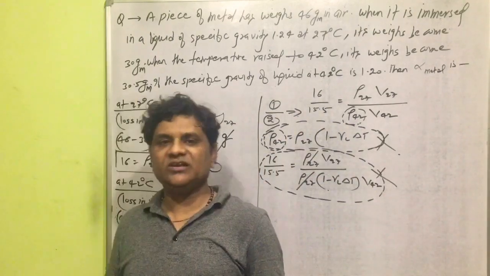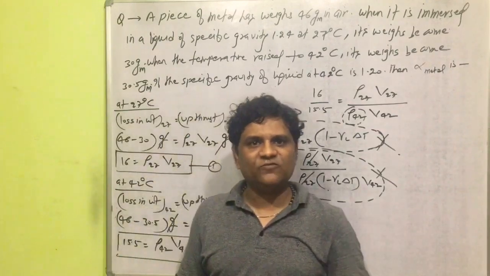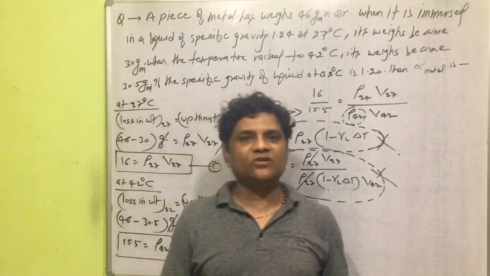You know, specific gravity gives the information of weight and density of a body.